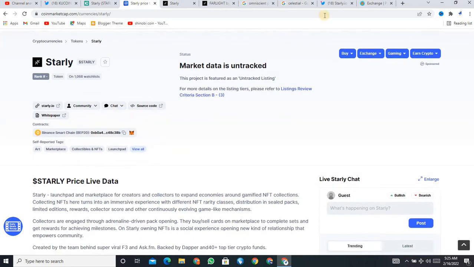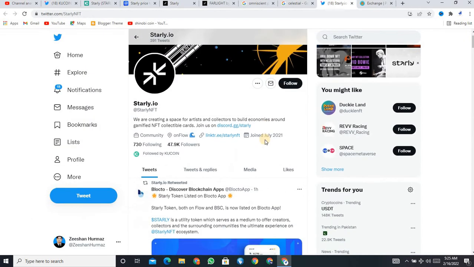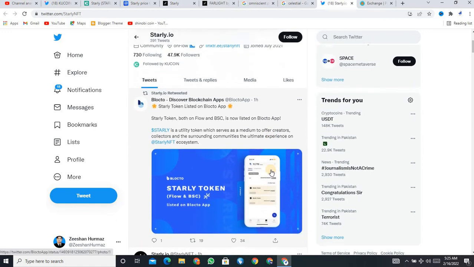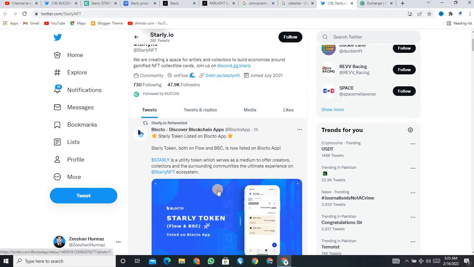And if you look at the main community of this one project, you can see right over here, the main community is almost 47.9k followers. It means that the community is also much better. And this is great news for this one project. You can see STARLY token listed on Blockto app. This is also listed on Blockto app, and you can also check out some detail about that. It means that they have almost 2 events. One is listed on KuCoin, and the second one is listed on Blockto app.